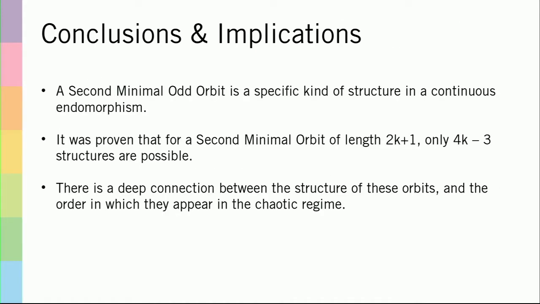And my research was focused on a very specific kind of structure called a second minimal structure. And I was essentially able to show that for any second minimal orbit of length 2k plus 1, of odd length, there are 4k minus 3 possible kinds of structures it can take. And the main significance of this result is that it allows us to derive some connection between these two different fields, between the fields of cyclic orbits of continuous endomorphisms and cyclic orbits in chaotic iterative functions. And it offers us a deeper insight into the nature of how chaotic functions behave. Thank you.